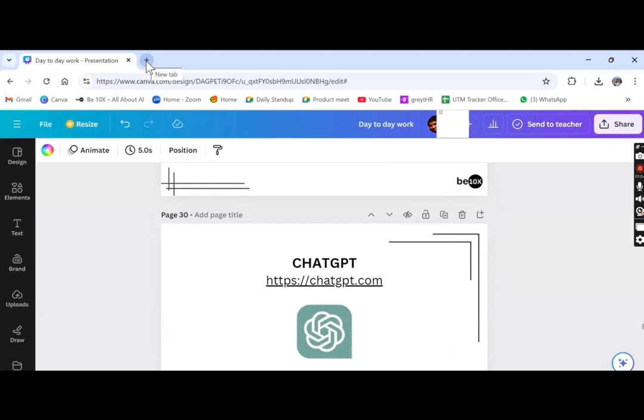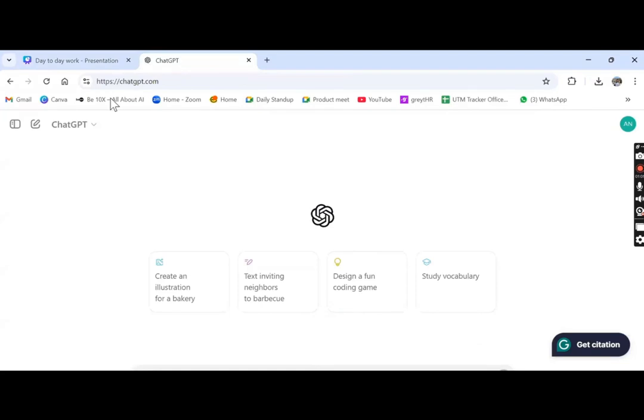I'll continue my screen share, just a second. I'll share my ChatGPT screen so that you can have a good experience of how to use ChatGPT. Okay, let me resume my screen. Can you see the ChatGPT screen? Is it visible in the chat box?